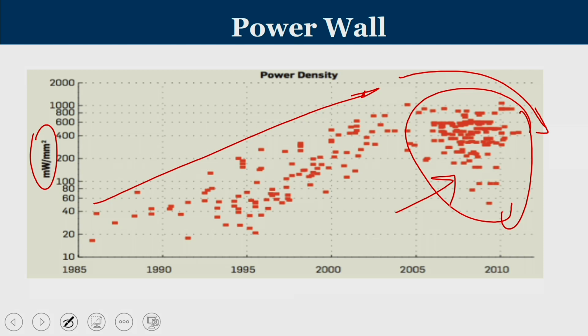So, the traditional notion of having more intelligent functional units that will improve the performance has taken a hit, because these functional units, these intelligent units, are going to consume power. So, we have to put it down.